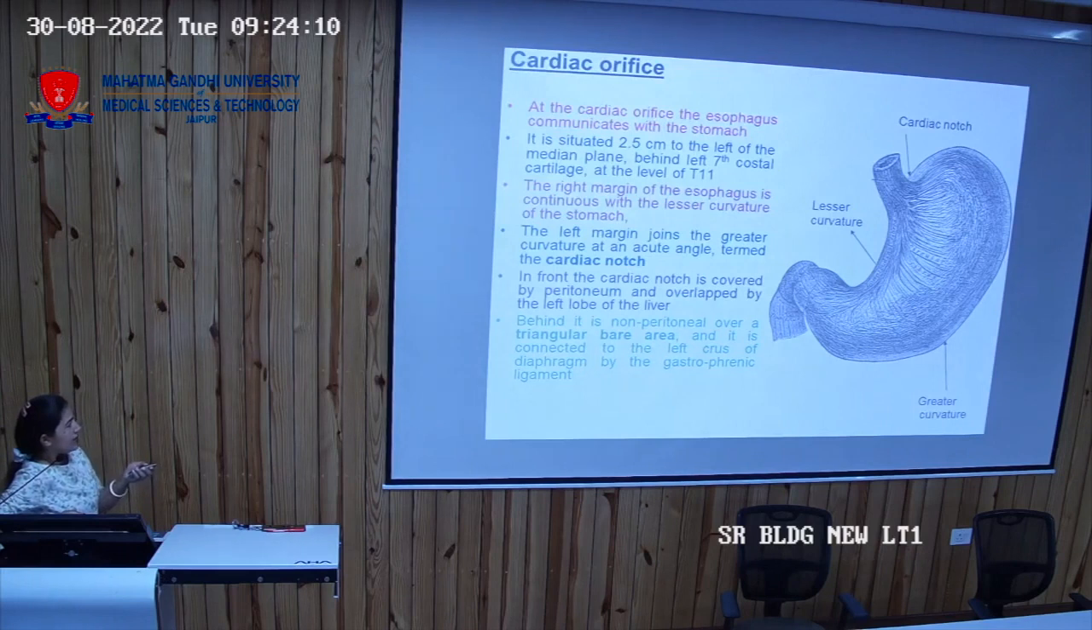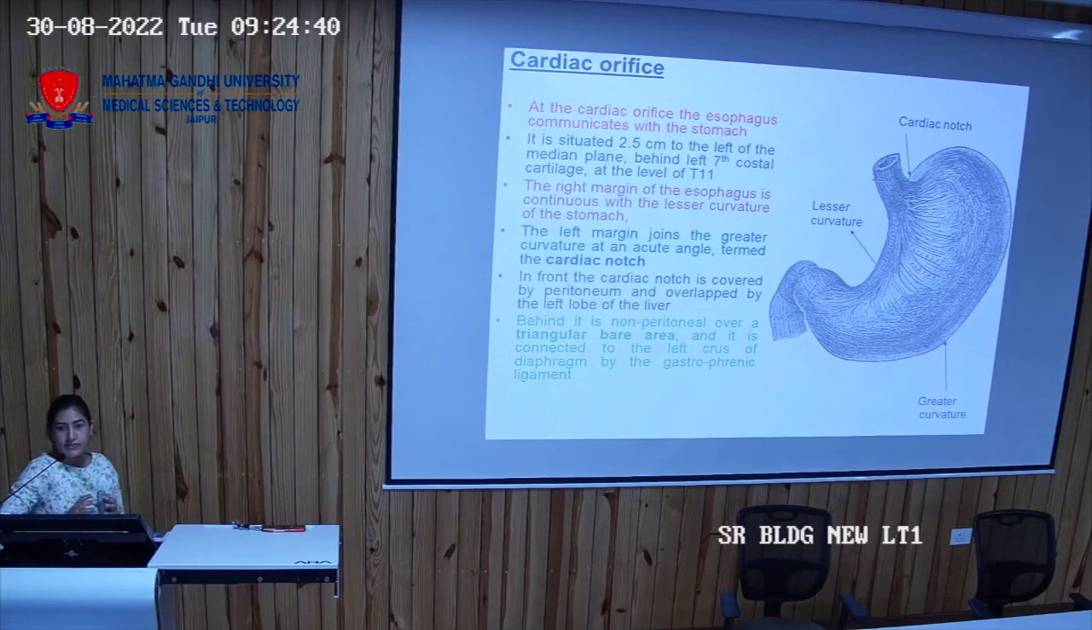Then this is the cardiac notch that we have seen. And another name that I have told you for the cardiac notch is the angle of His. Now what is the location of the cardiac orifice? One was the vertebral level towards the left, that is T11. Another is the costal level. So if you want to find out through your costal margins the cardiac end, then you have to locate it at the left 7th costal cartilage.